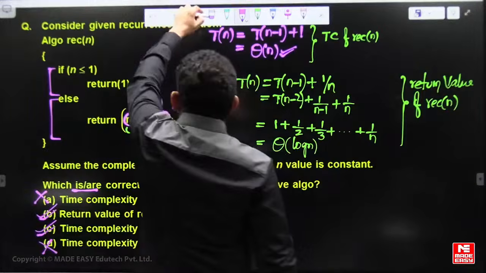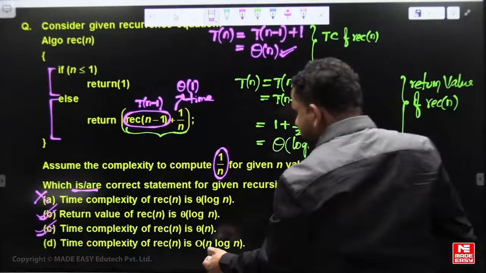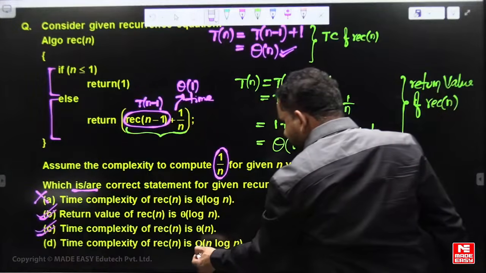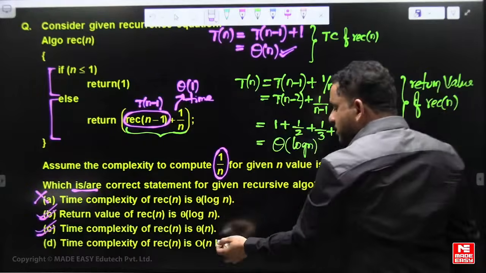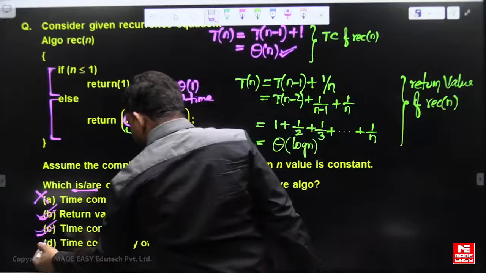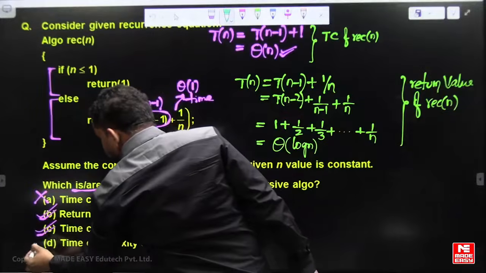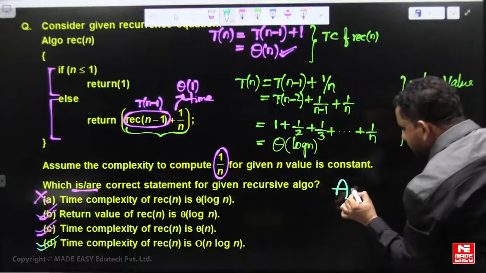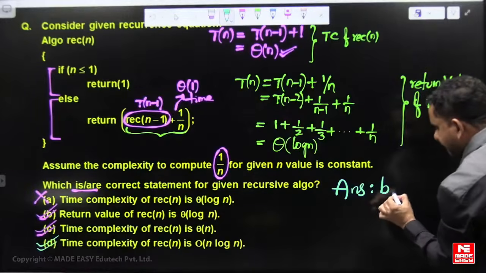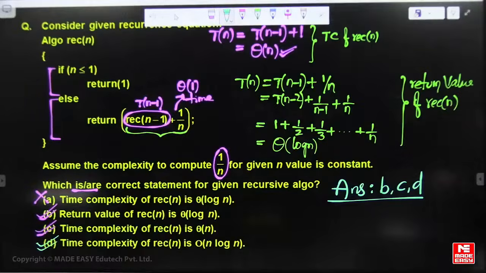Sorry, D is also correct: the time complexity is n, and it is also big O of n log n. Asymptotically, n is smaller than n log n, so because of this big O representation, D is also correct. So the answer to this question is BCD.